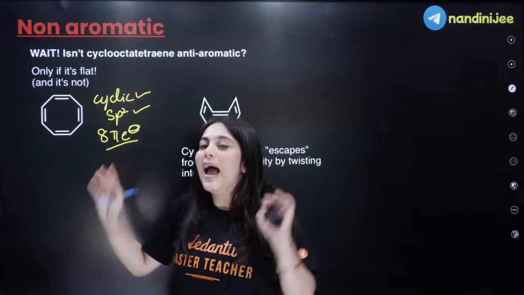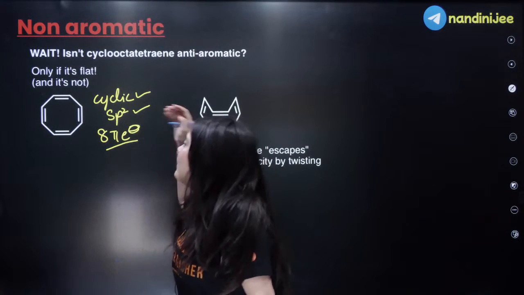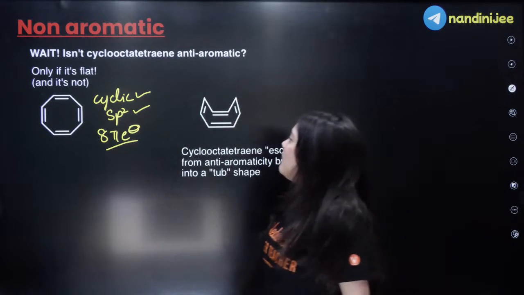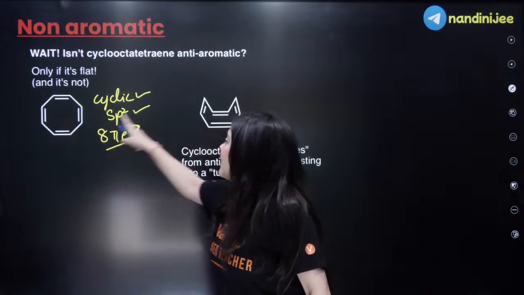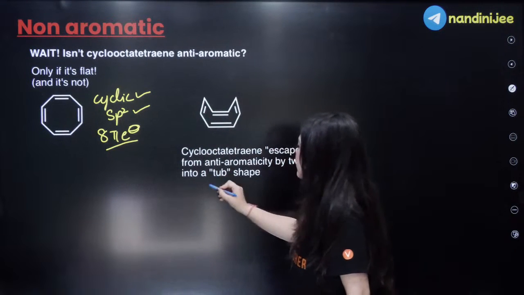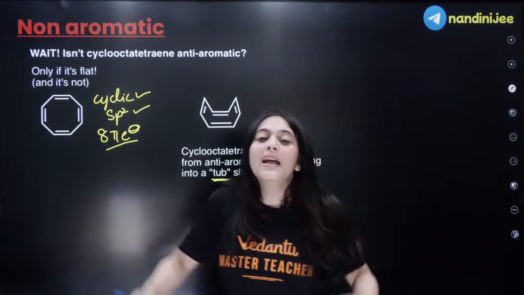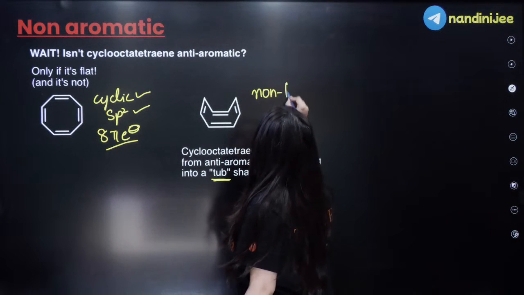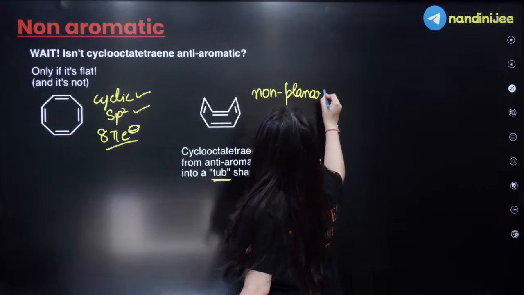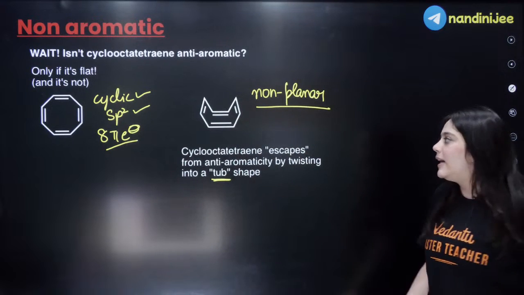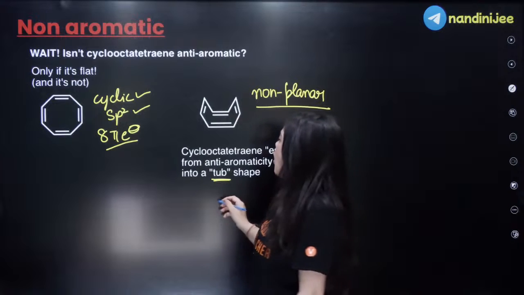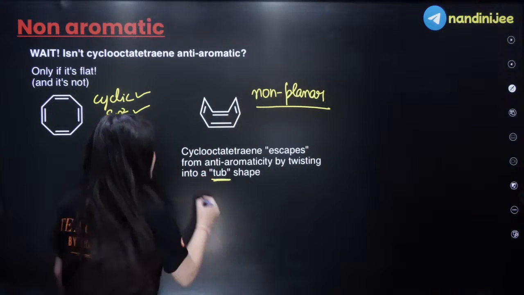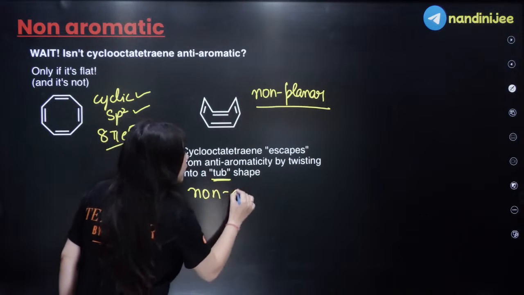But bacha, this is actually a non-aromatic compound because this gains the shape of a tub. Hence, it is no longer a planar compound. It is losing its planarity, hence it is gaining a non-aromatic nature. So this is actually a non-aromatic compound.